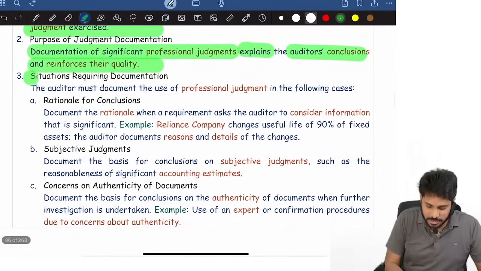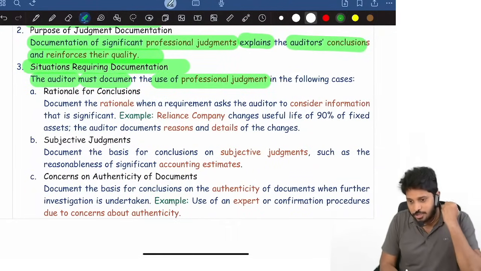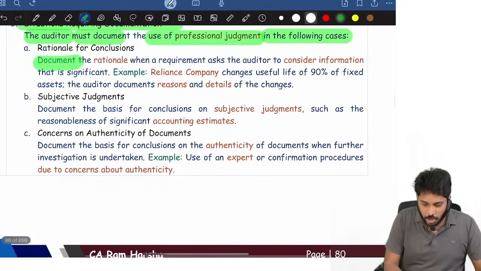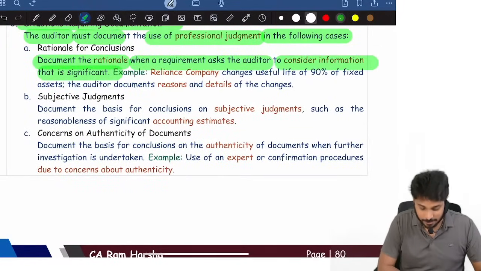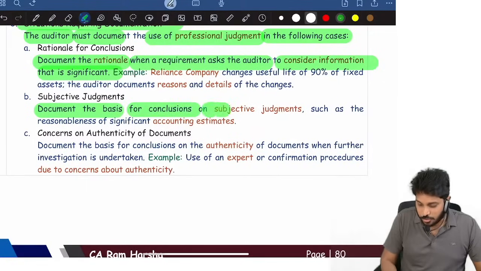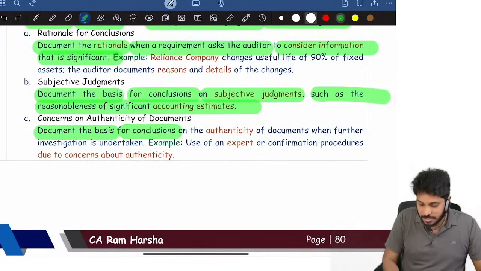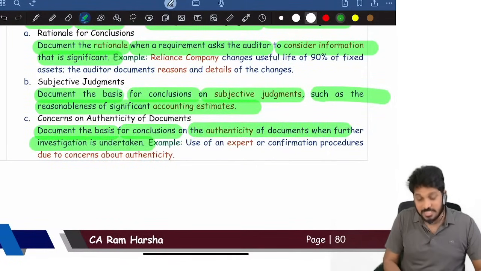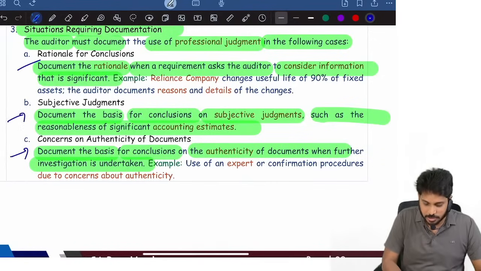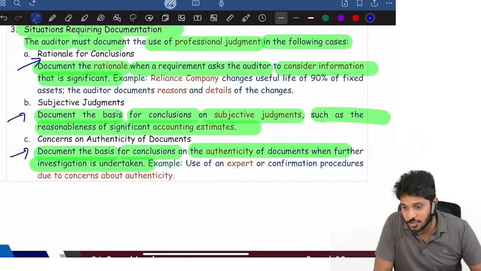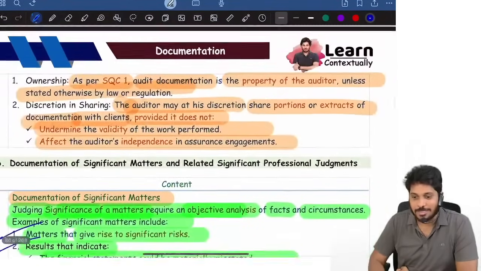Situations requiring documentation. The auditor must document professional judgment in the following cases. Document the rationale when a requirement asks the auditor to consider information that is significant. Document the basis for conclusion on subjective judgment, such as reasonableness of accounting estimates. Document the basis for conclusion on the authenticity of a document when investigation is undertaken. These are all rationale for conclusions, subjective judgments, and concerns about authenticity of documents. That's it. With this, the documentation chapter is done.